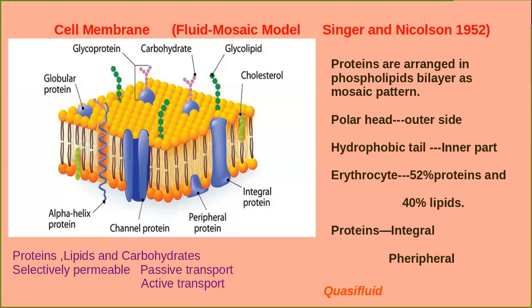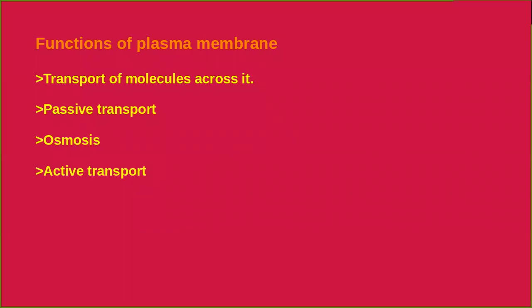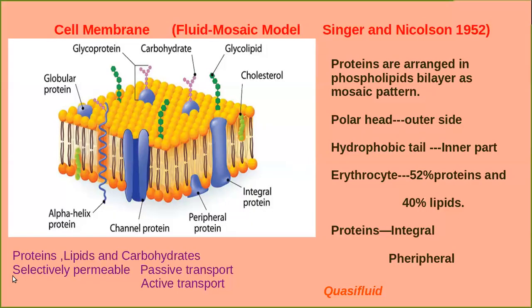Now we are going to discuss the most important functions of the plasma membrane. You are very familiar that the plasma membrane helps in the transport of molecules across it. The plasma membrane is considered a selectively permeable membrane.